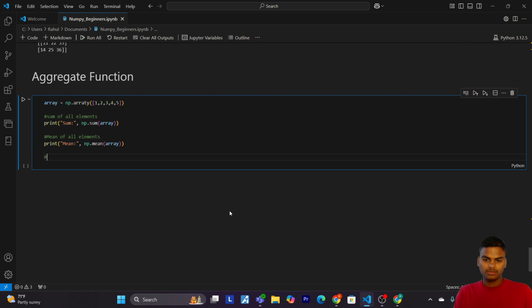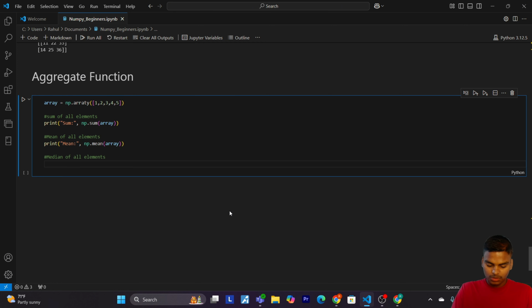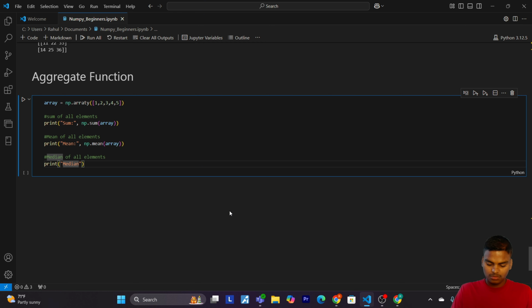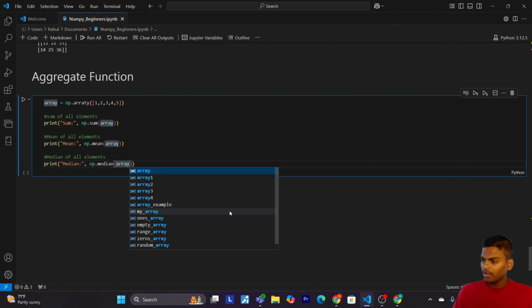So now let's find the median of all elements. So print median, np.median of the array.